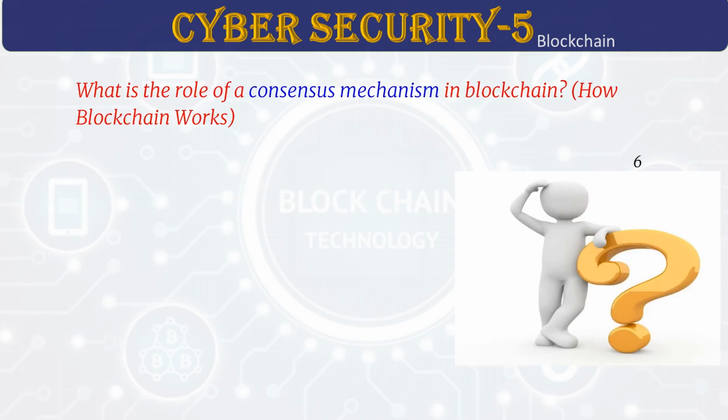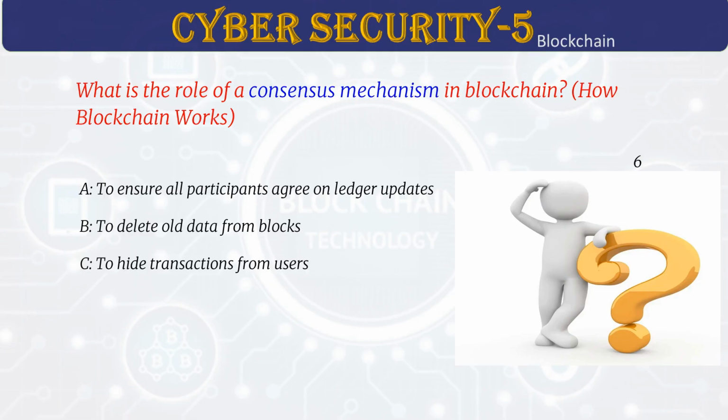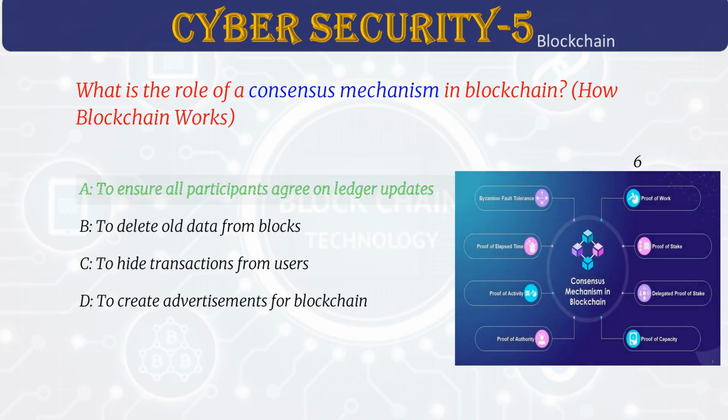What is the role of a consensus mechanism in blockchain? Answer A. To ensure all participants agree on ledger updates. Consensus helps build trust without needing a boss. It uses methods like proof of work and proof of stake. These make sure transactions are safe and correct. Without consensus, a blockchain can't work properly.